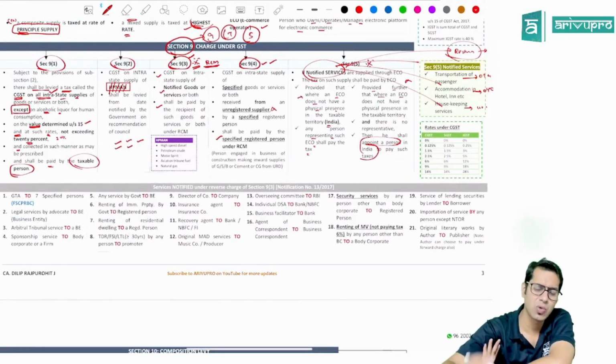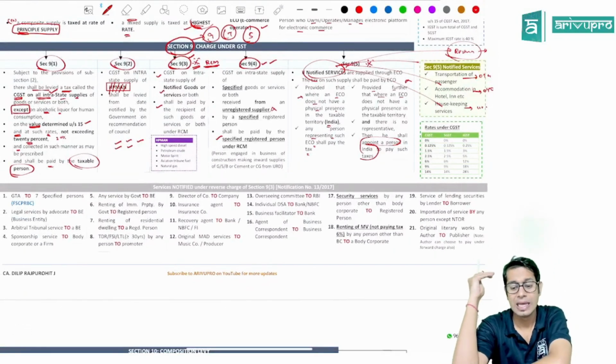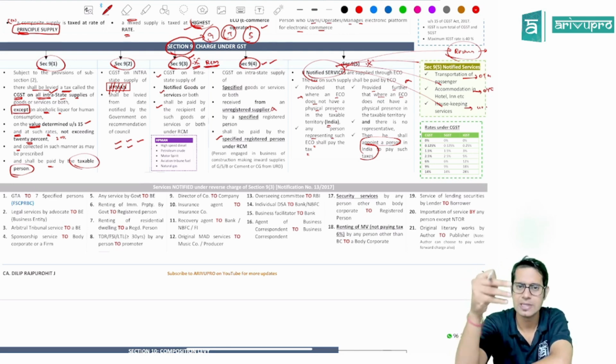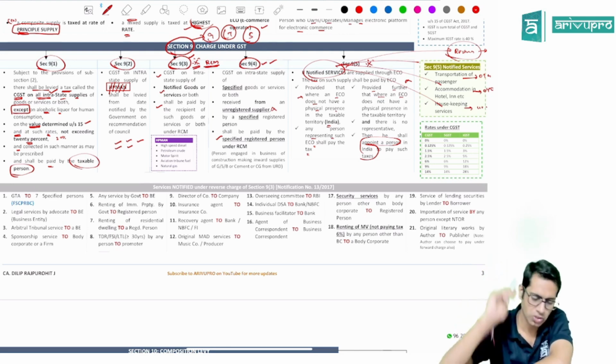Now, however, there is one more clarification they have given. In case of accommodation in hotel or guest house, housekeeping and restaurant services, if the service person who is providing the services is registered under the GST law, then these people will have to pay the taxes and not the e-commerce operator.